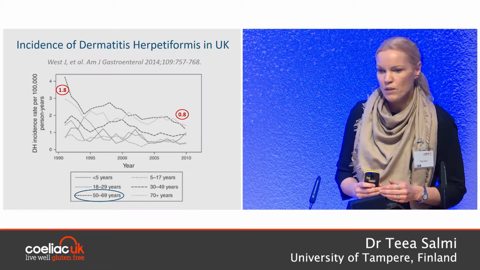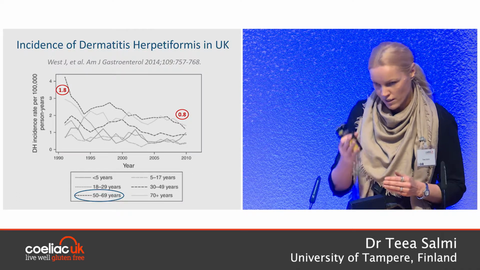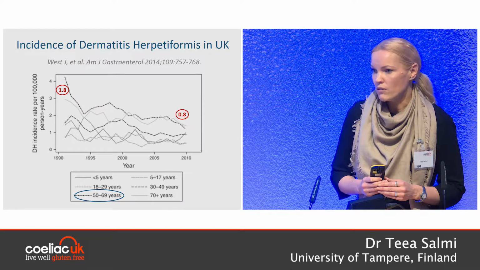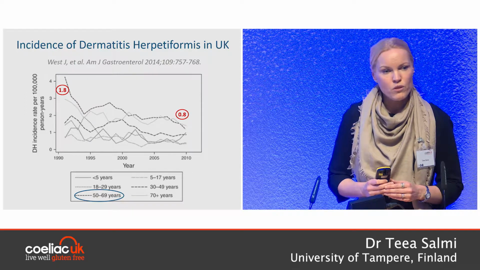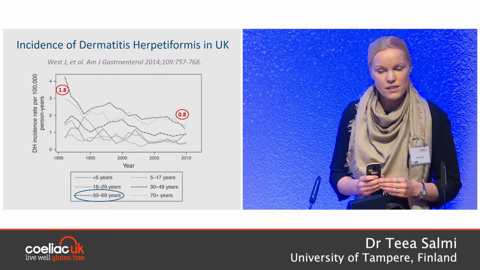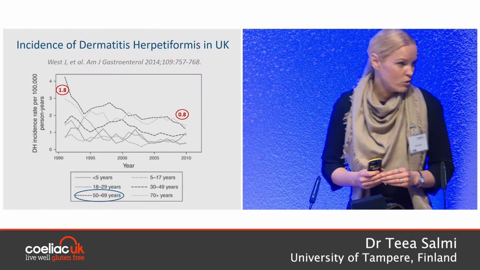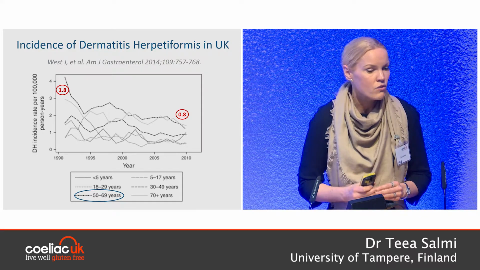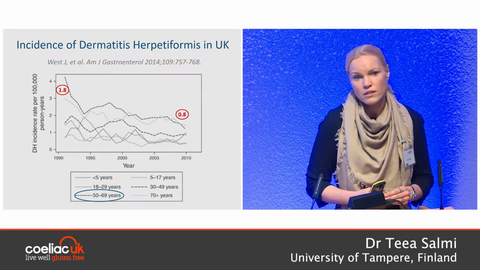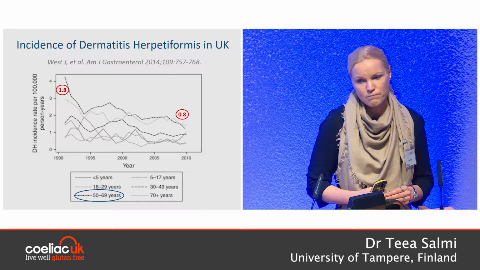We know at the same time the incidence of celiac disease is increasing, like we saw in the morning. Our hypothesis in Finland has been for long that Dermatitis herpetiformis is a late manifestation of undetected and untreated celiac disease. And since we know that nowadays more celiac cases are found, and they are treated earlier and better, we think it's only logical that less DH develops nowadays.